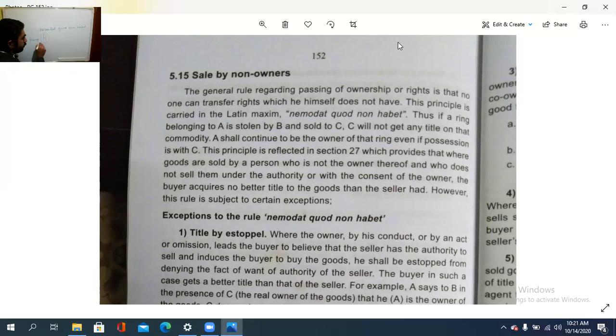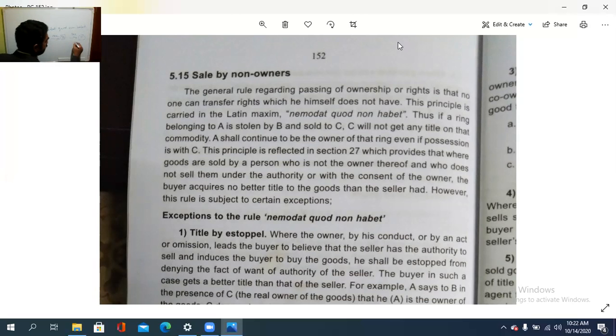The actual owner is A. It is stolen by B and sold to C. B stole that thing from A and sold it to C. C will not get any title to that commodity because the actual owner is A. As long as the actual owner A exists, C will not get any title to that particular ring. So A shall continue to be the owner of that ring even if the possession is with C.